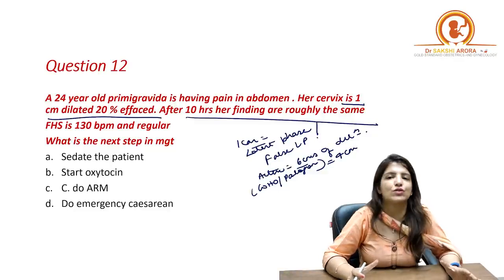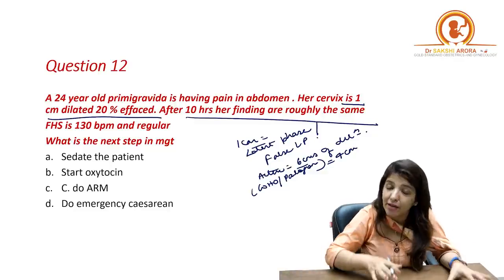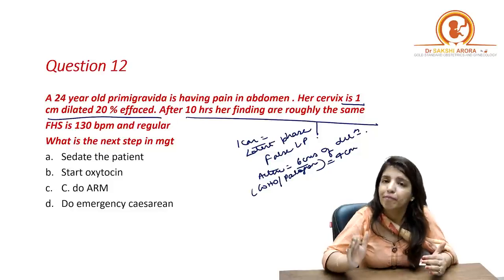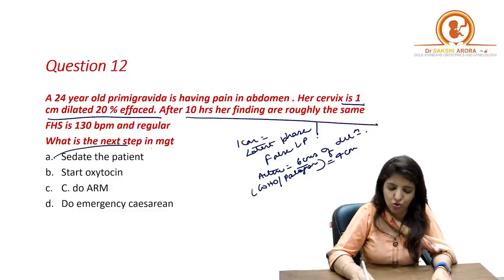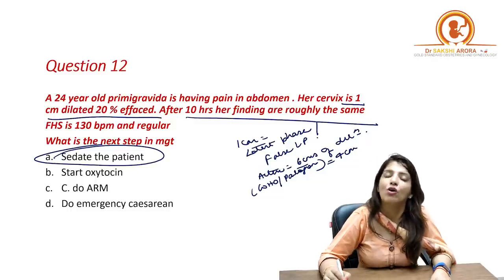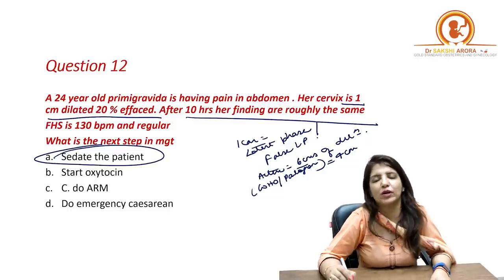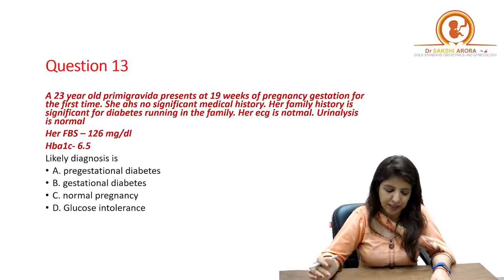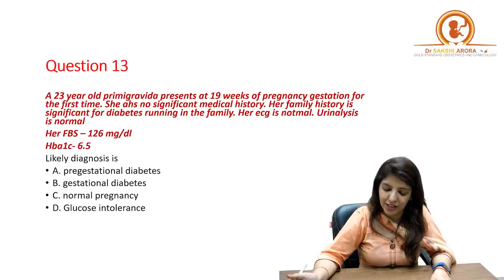So whenever you face a situation where the patient is in prolonged latent phase or is moving towards prolonged latent phase, the best management is to sedate the patient, in order to differentiate between false labor pains and prolonged latent phase. Clear? Next question. A 23-year-old primary gravida presents at 19 weeks of pregnancy for the first time.